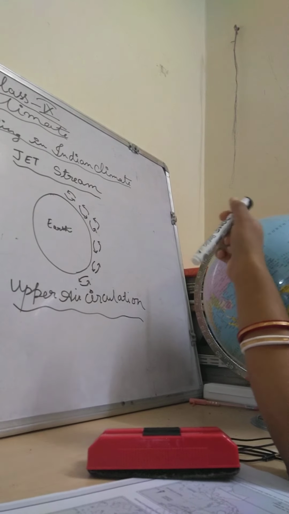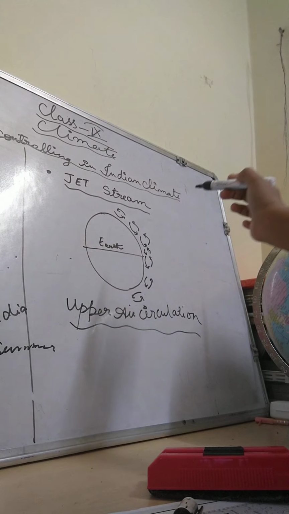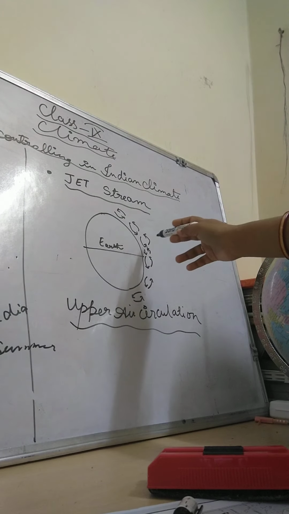Another one should also be there for the equator, like this and like this. This is the equator. Upper air circulation means that in the upper part of the earth's surface, upper air circulations are also formed, and there is an air mass there.